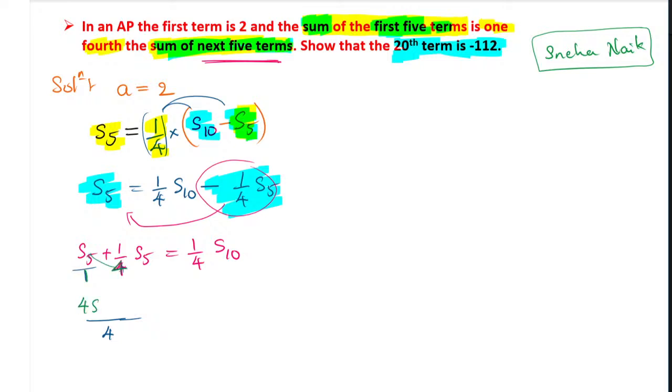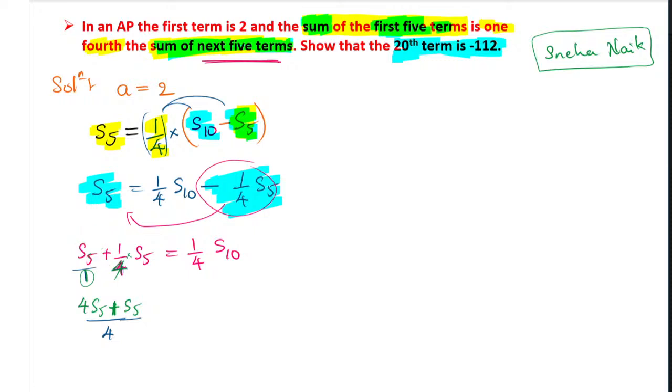So 4 into S5. Nothing but you have to multiply 4 here and you have to multiply 4 here in your mind. So this 4 and this 1 will not be cancelled. So 1 into S5 is 4 S5. Plus, 4 and 4 get cancelled. Only 1 S5 will remain. So you can directly write down 1 S5, or S5 you can write down directly. So this is the LCM.